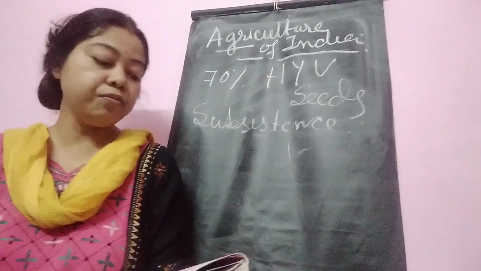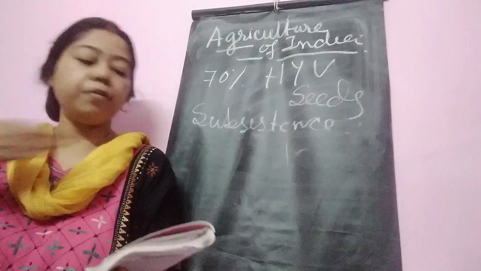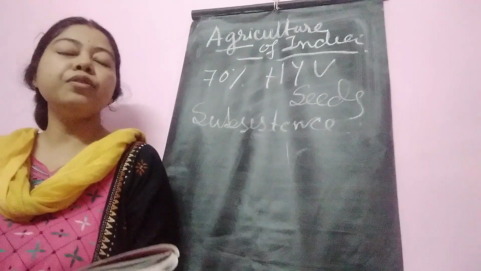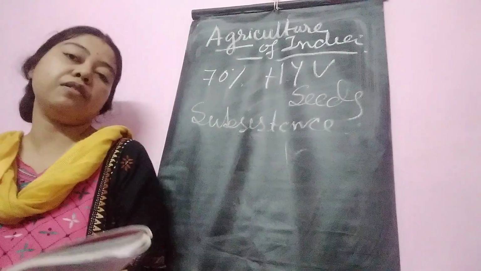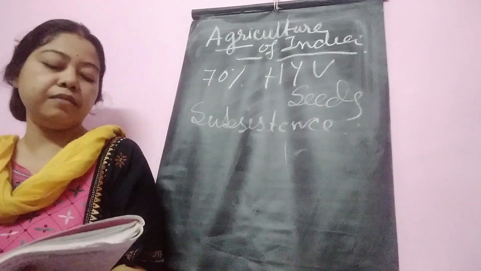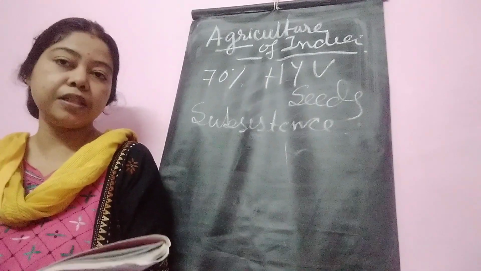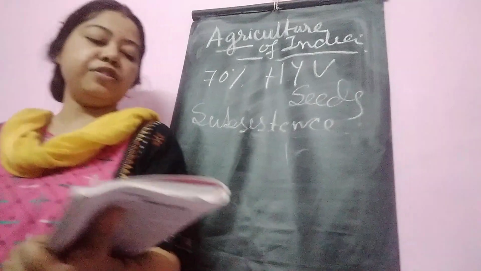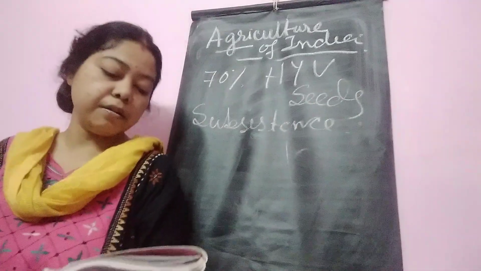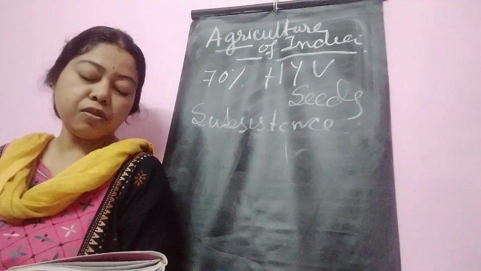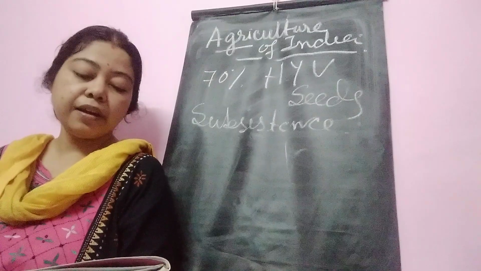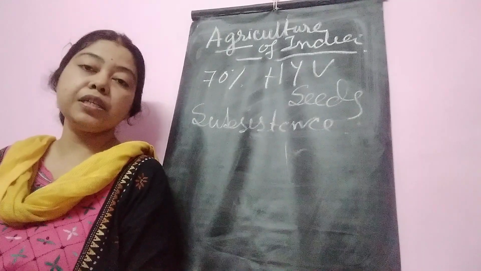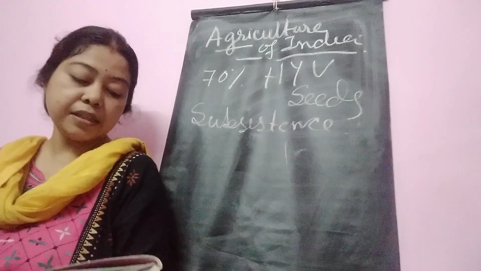crop. Next is wheat. Wheat is the second main crop of our country. It is mainly cultivated in the northwestern or northern part of India, like Uttar Pradesh, Punjab, Haryana, Rajasthan, Gujarat and Madhya Pradesh. The soil type is well drained loamy soil, annual rainfall 50 to 100 centimeter, and temperature 15 to 20 degrees Celsius is ideal for this crop.